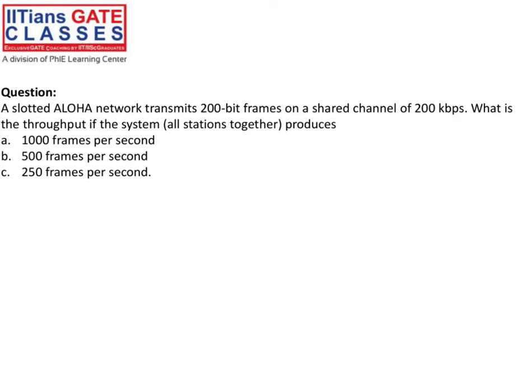Now, slide 17. The same question: a slotted Aloha network transmits 200-bit frames on a shared channel of 200 kbps. What is the throughput if the system produces 1000 frames per second, 500, and 250? Same question we are applying on slotted Aloha. And here the throughput is, right?